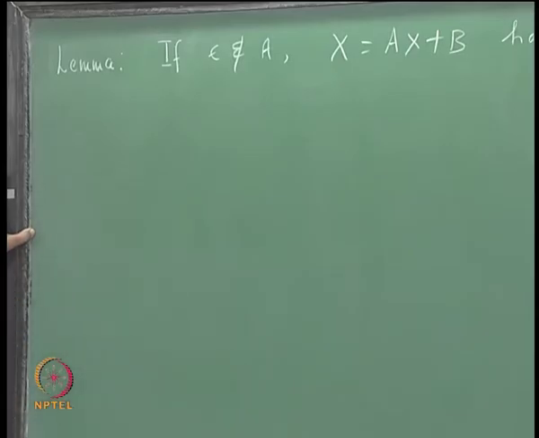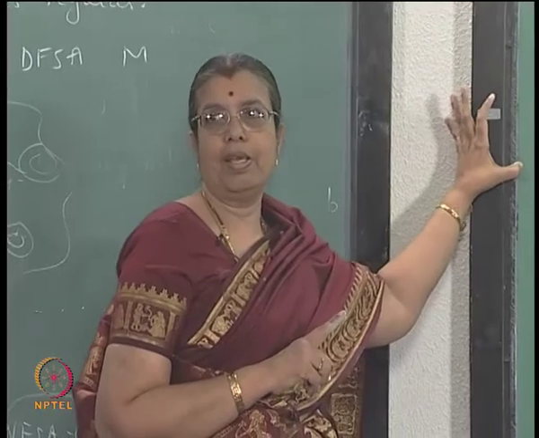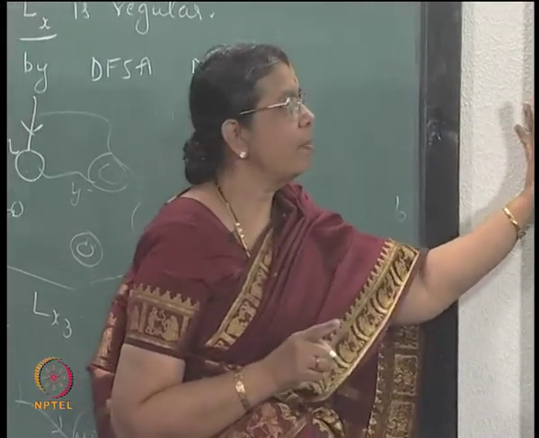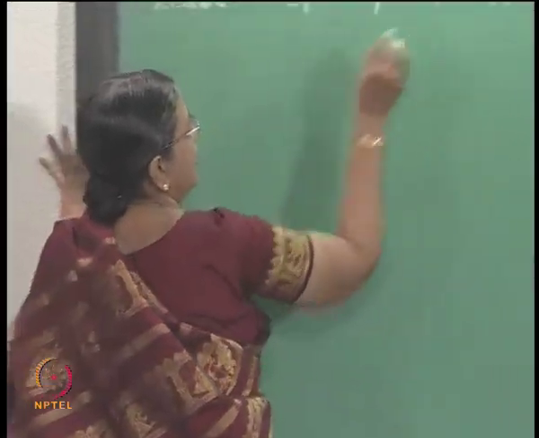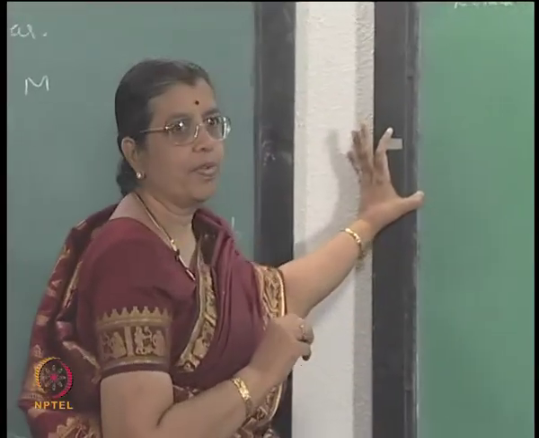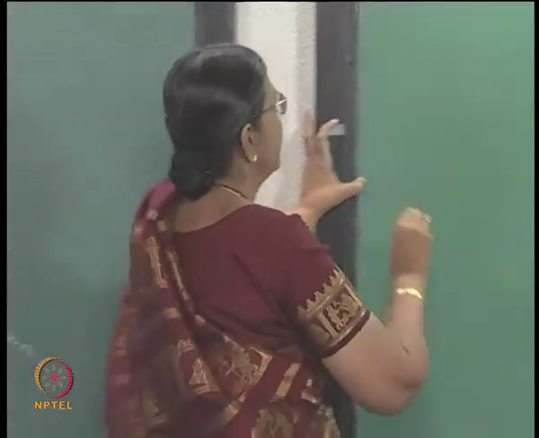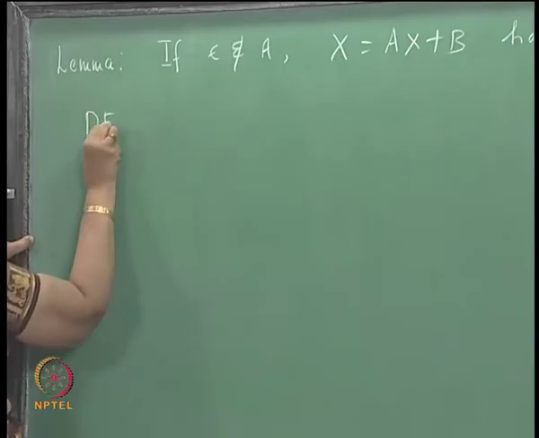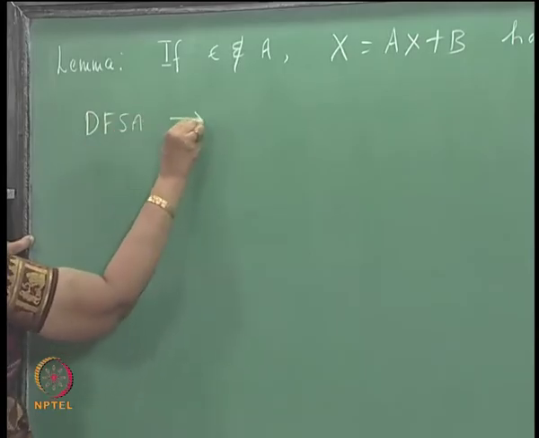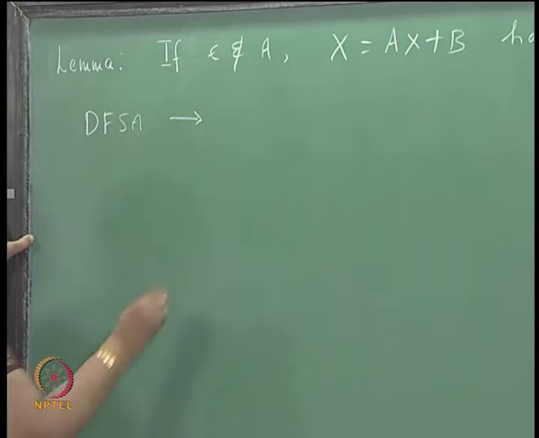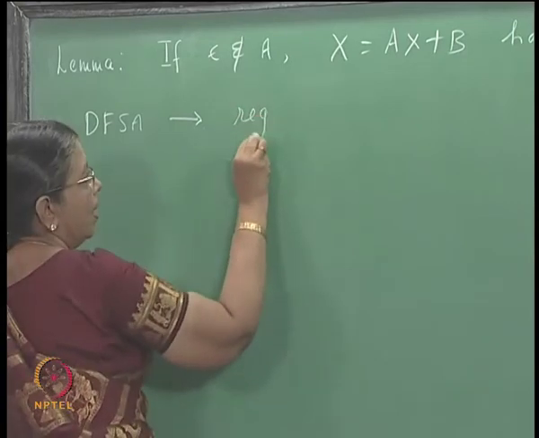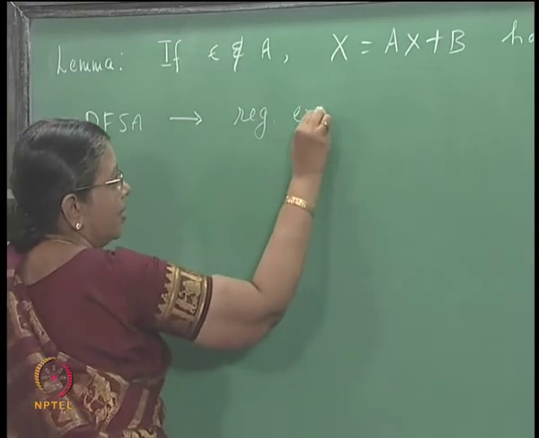If epsilon belongs to A, the solution will not be unique. A star B will still be a solution, but it will not be unique. So, we will not bother about that because this is the result we will make use of. So, now our aim is, given a DFSA, how will we construct the regular expression.